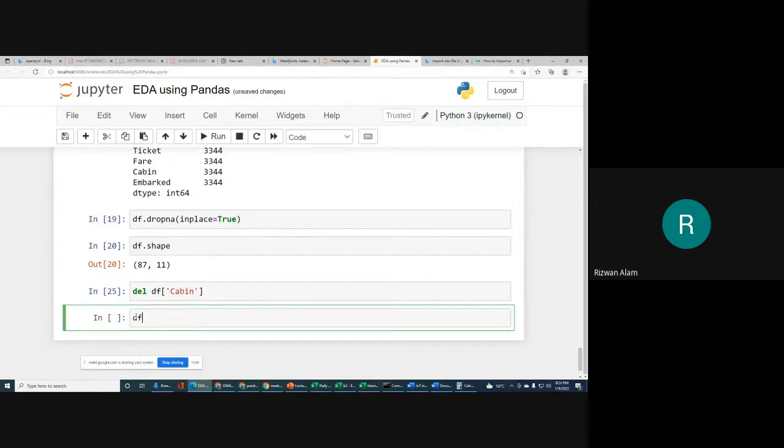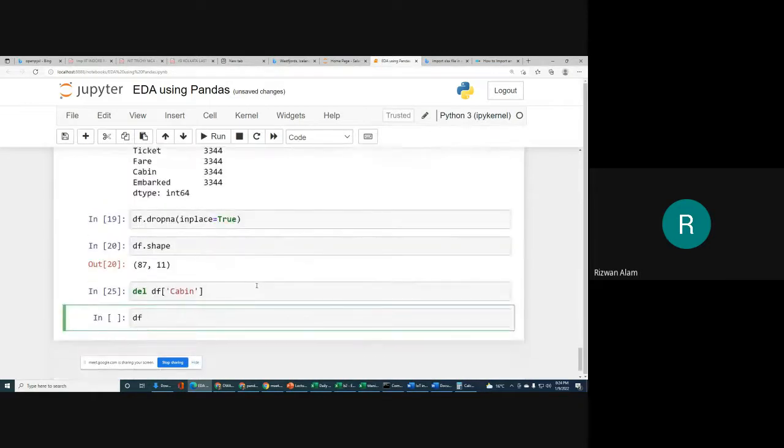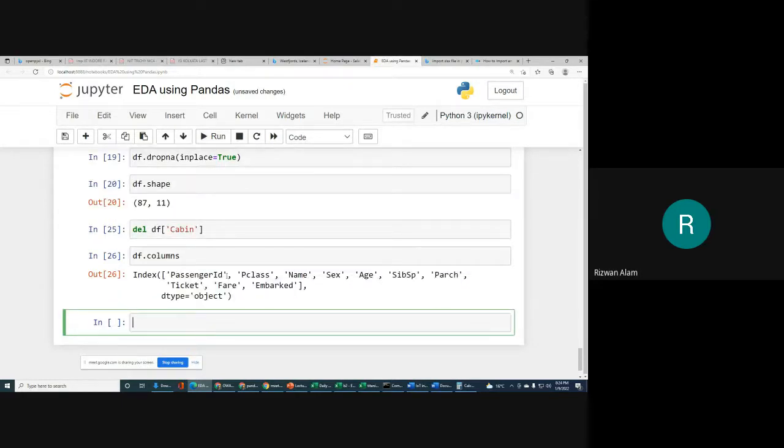So now you can see df dot columns. If you see df dot columns, you will find that cabin will not be there. Passenger id is there, p class, name, sex, age, sibsp, cabin is not there. So in this way we can remove the columns which have missing values, or records also, it means rows also, which have missing values.